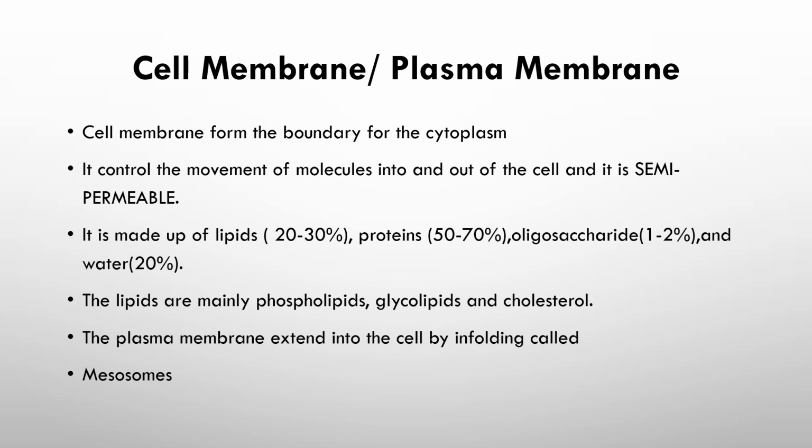The composition of the cell membrane is lipids, 20 to 30%, proteins, 50 to 70%, oligosaccharide, 1 to 2%, and water, 20%. Lipids are mainly phospholipids, glycolipids and cholesterol. The plasma membrane extends into the cell by infolding, which is the mesosome.